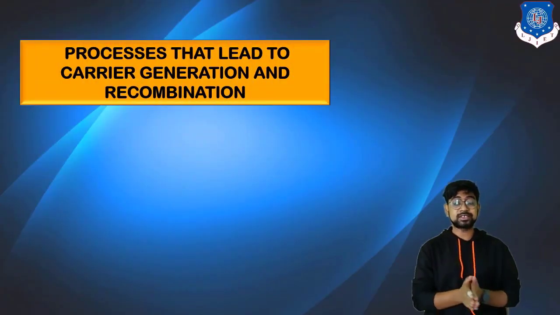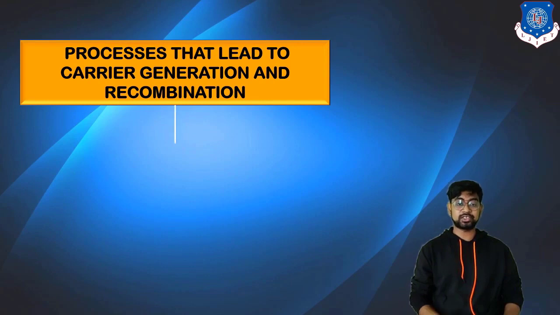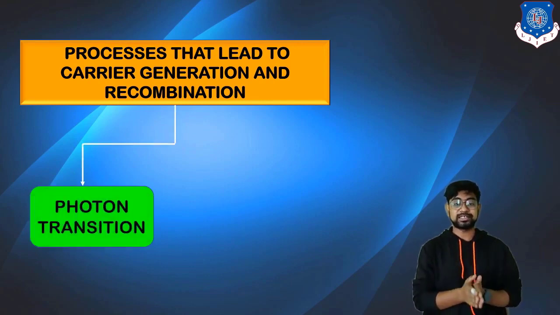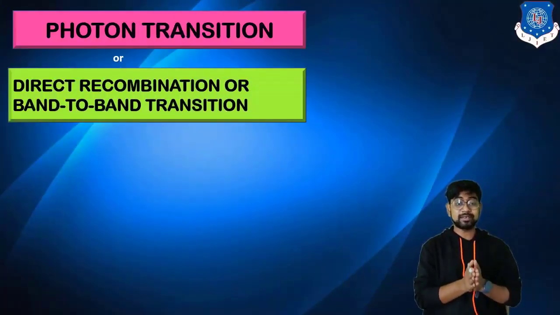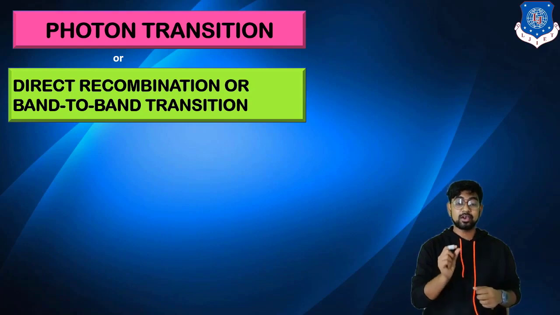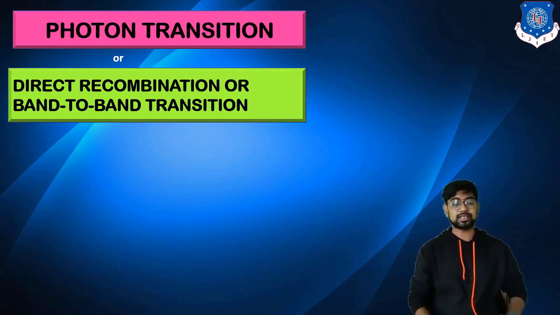Now, the processes that lead to carrier generation and recombination can be identified basically as photon transition. What do you mean by photon? Photon is nothing but packets of light, or you can say that light is also said to be a photon. Now the direct recombination, or band to band transition.